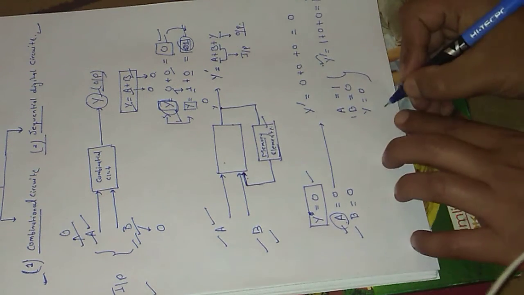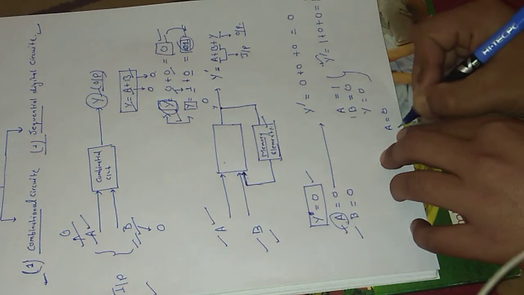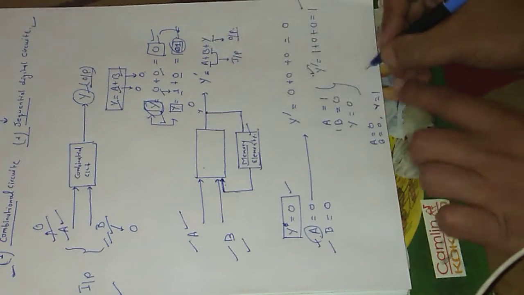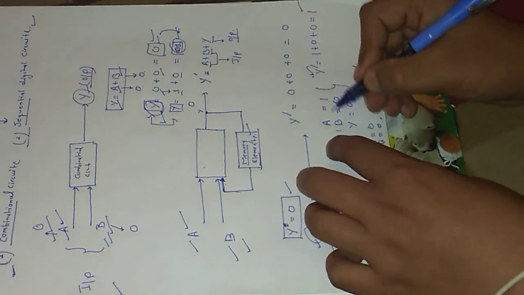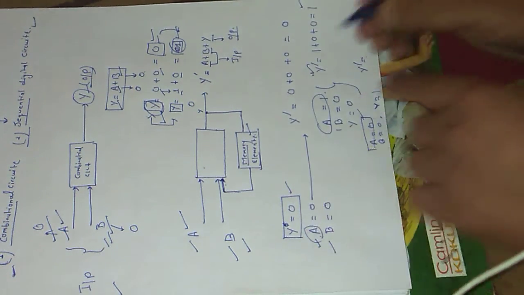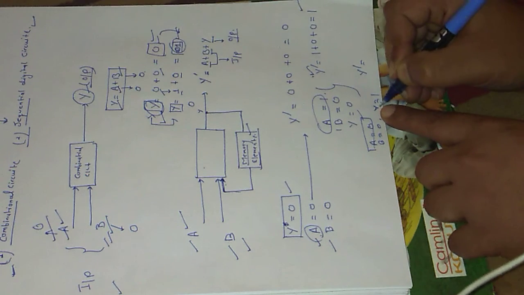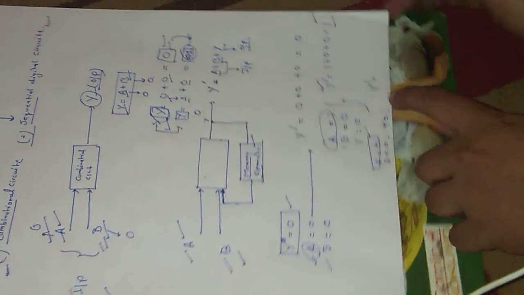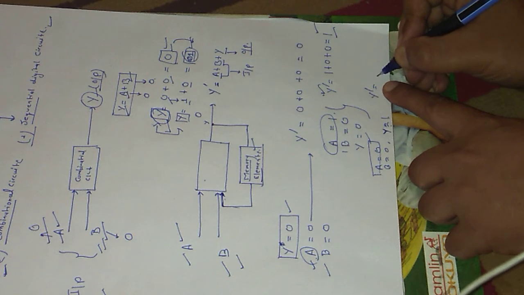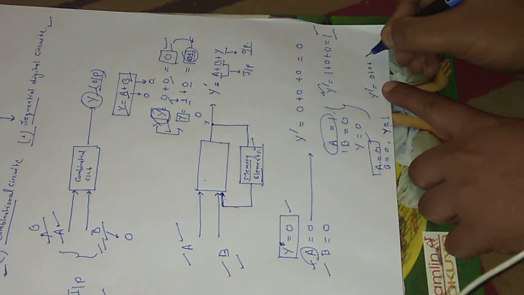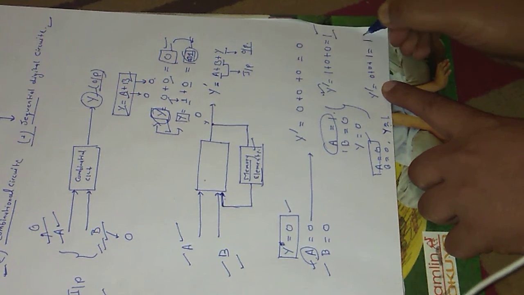Now again the value of A equals 0, B equals 0 and Y equals 1. We have changed the value of A from 1 to 0, and the last value of the output is Y equals 1. So Y dash equals 0 plus 0 plus 1, which equals 1.